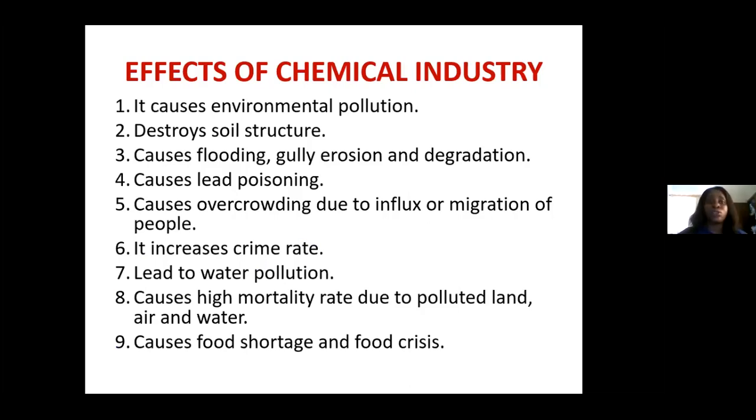And another one is, if you look at the raw materials used in the chemical industry, like the paper industry, the major material is wood. And we all know how important wood is to humans. Wood helps to reduce flooding in an environment. It also helps to reduce erosion. But when we keep cutting down trees without planting, it means that we're giving way to some of these environmental hazards, such as flooding, such as erosion, and such as degradation.